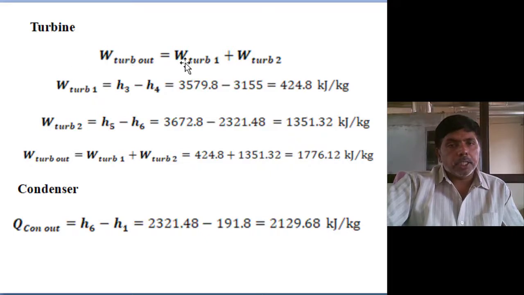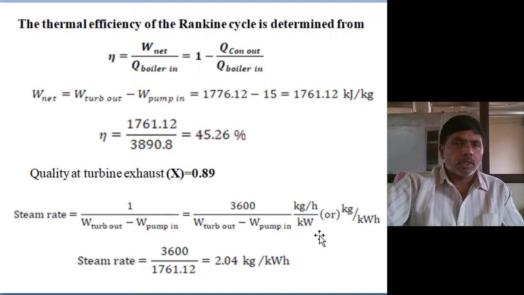Next, move to the turbine. The turbine output is turbine 1 output plus turbine 2 output. Turbine 1 output is H3 minus H4, turbine 2 output is H5 minus H6. Then the net turbine output is 1776.12 kilojoules per kg. Next, condenser heat rejection is H6 minus H1, then 2321.48 minus 191.8, 2129.68.